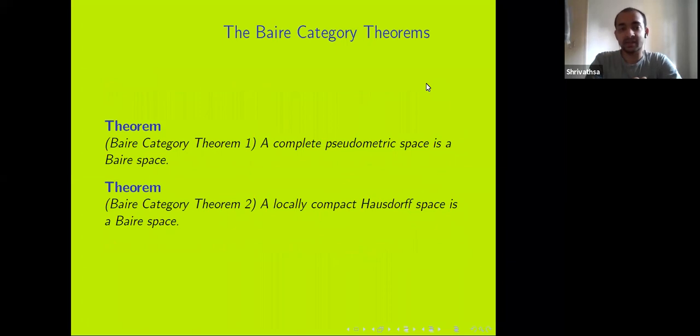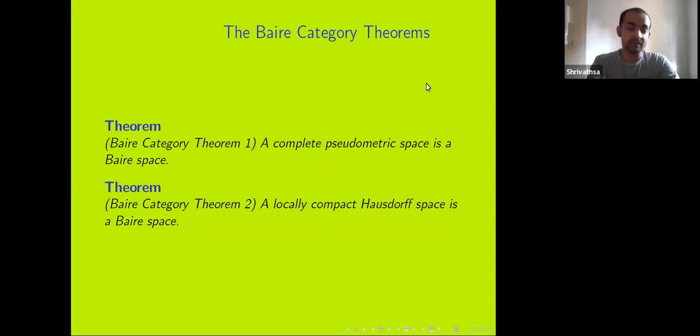Now, these are the Baire category theorems. Like I said, they give sufficient conditions for a space to be Baire. There are two versions of the theorem, and I'll prove both of them, but the proofs are quite similar. The first one says that a complete pseudometric space is a Baire space, and the second one says that a locally compact Hausdorff space is a Baire space.